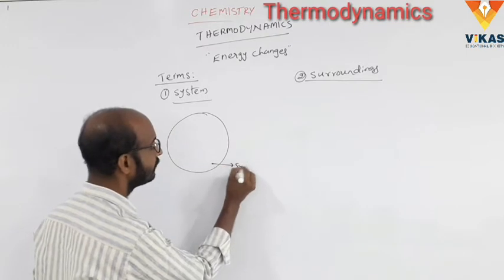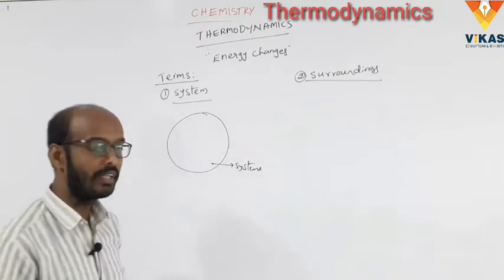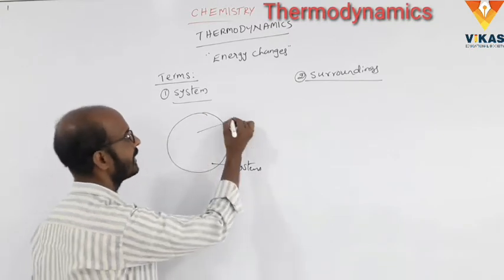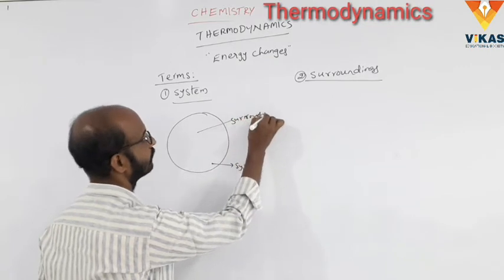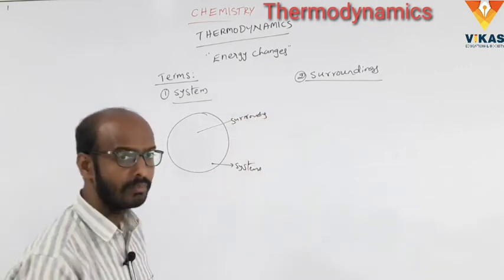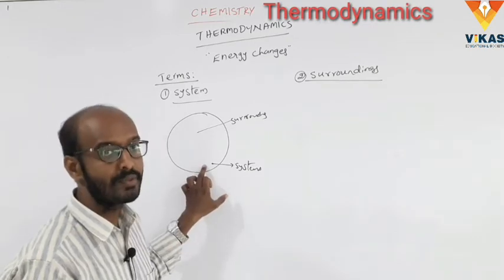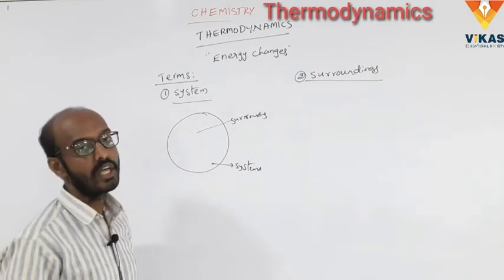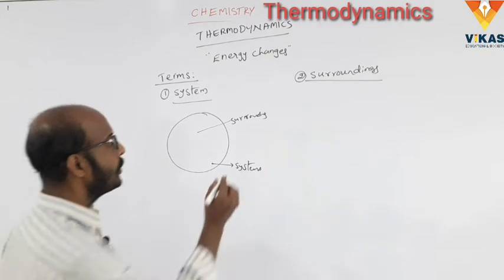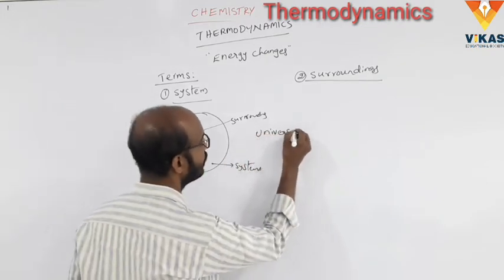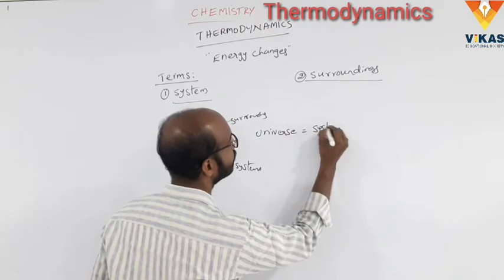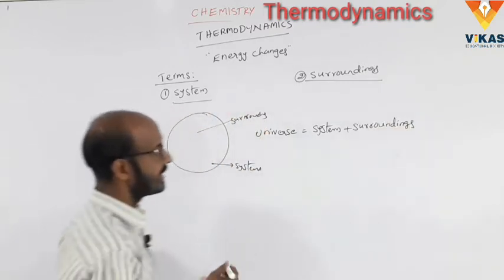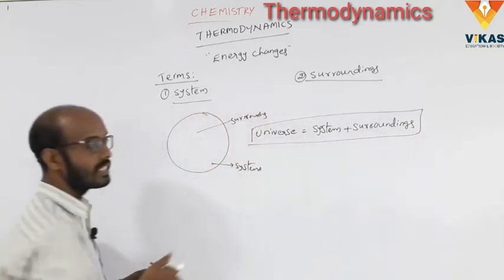This is the system. The remaining part, except the system, the whole remaining part is called surroundings. Okay, clear? So what is system? It is a small part of the universe where some observations are made. And surroundings is everything except the system, the remaining total part. And finally, universe is equal to system plus surroundings. That is called universe.